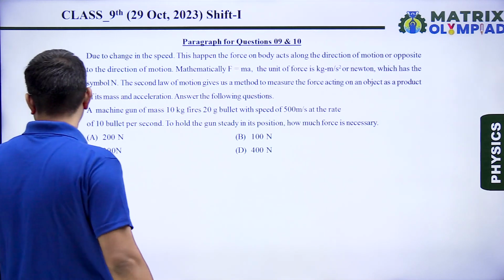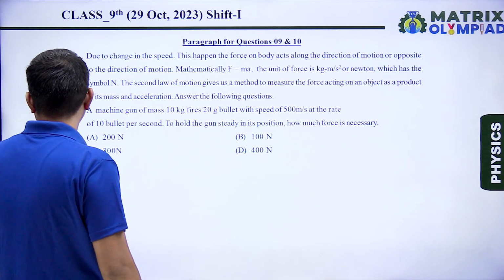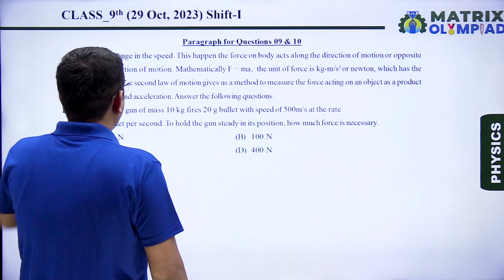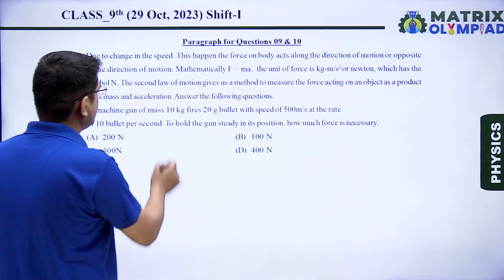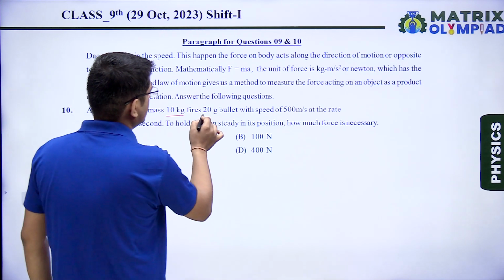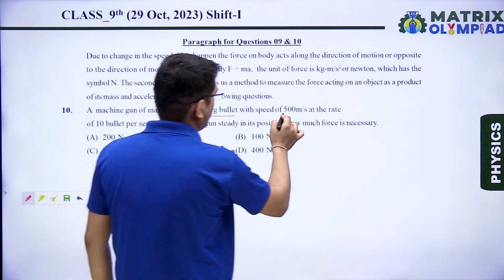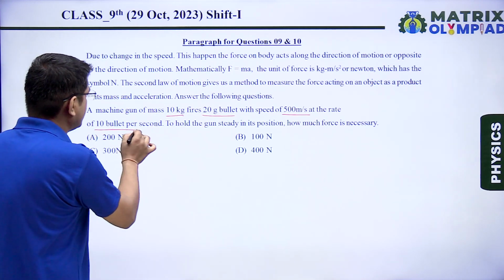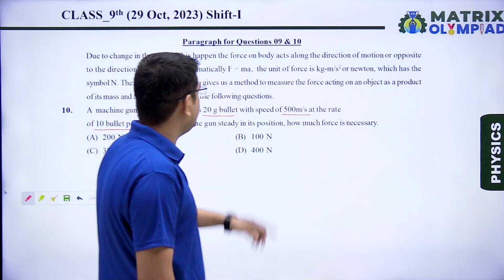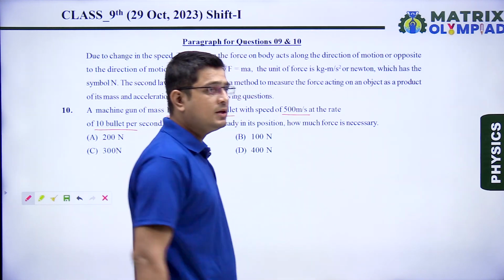Next question, question number 10. On the same paragraph, another question is given here. A machine gun of mass 10 kg fires 20 gram bullets with a speed of 500 meter per second at the rate of 10 bullets per second. To hold the gun steady in its position, how much force is necessary?